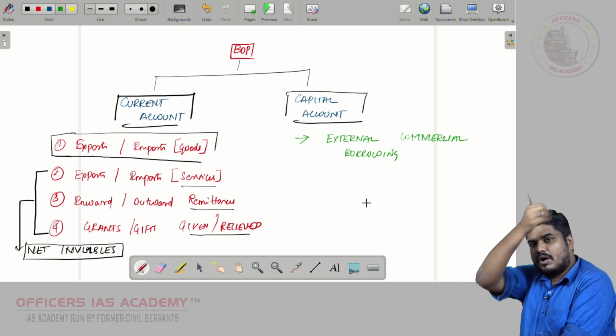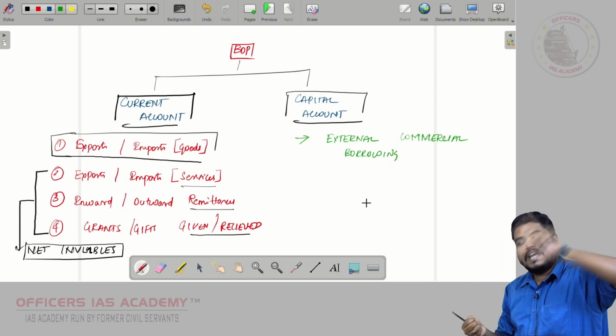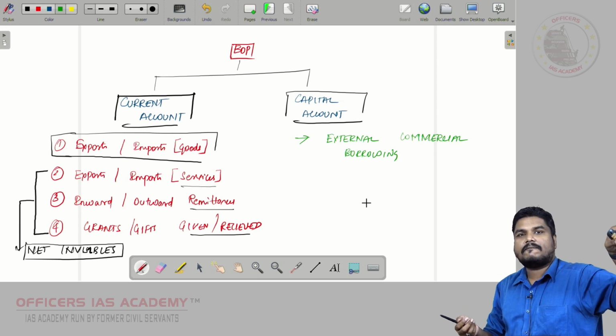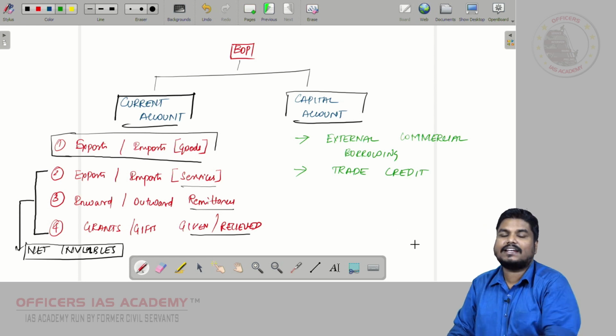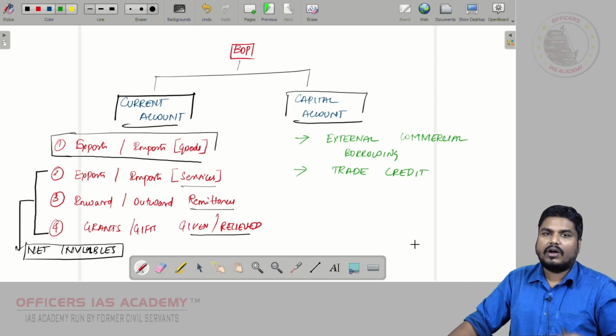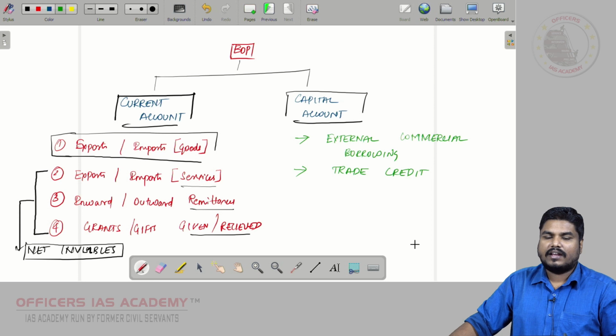The loan which you borrow from abroad or which you lend, both borrowing and lending, that comes under capital account. Trade credit. Separately, we have something called trade credit, the amount which is borrowed by the importers, traders for doing the trade.